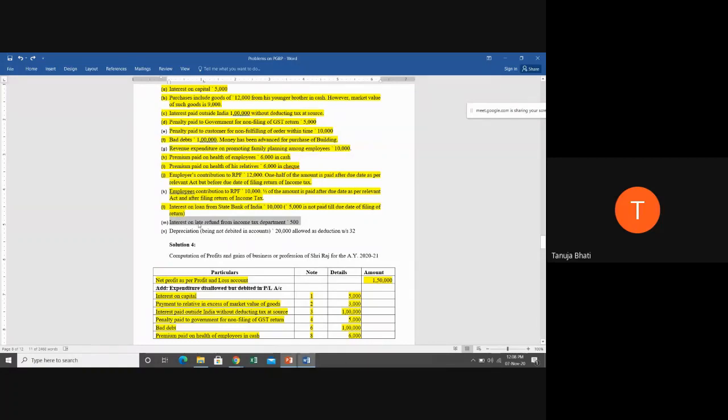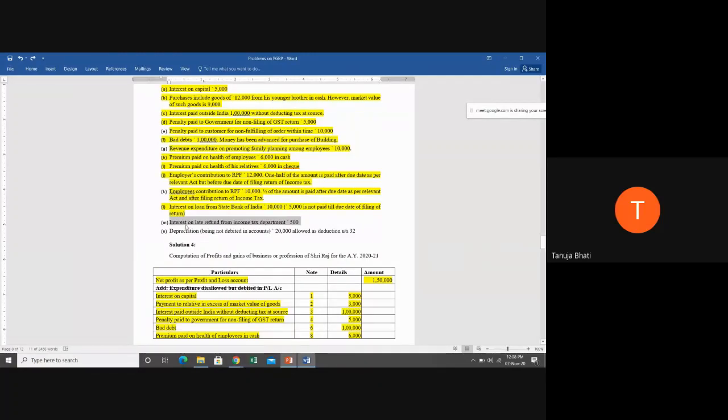Now tell me whether it is relating to business or not. No, ma'am. Okay. It is not relating to business, because the income tax you pay in the first instance is not your business expenditure. Income tax what you had paid was your personal expenditure, because in income tax you have other heads of income also. So whatever refund you're getting of your income tax, it is not your business income.